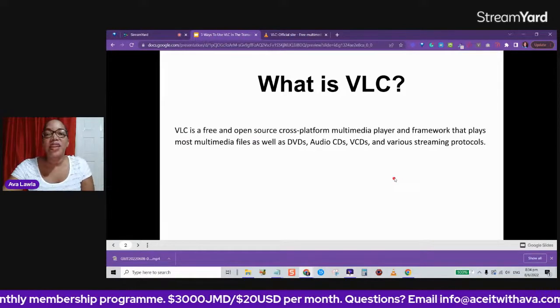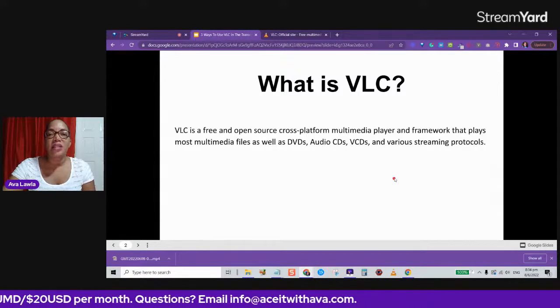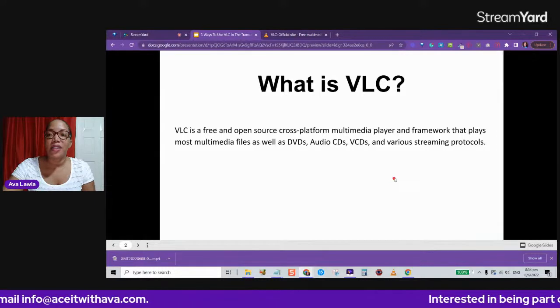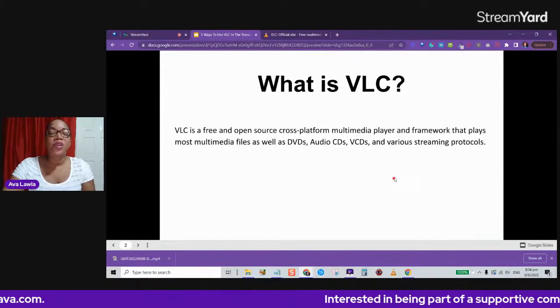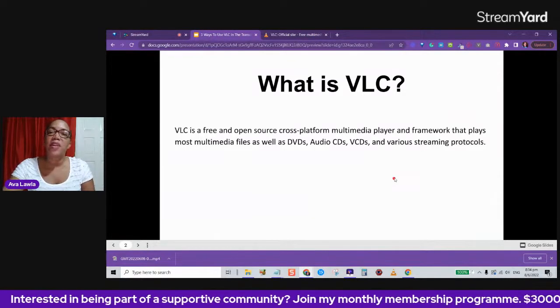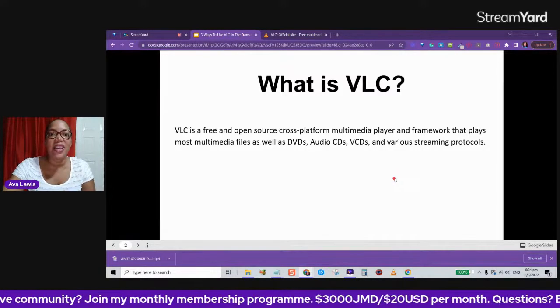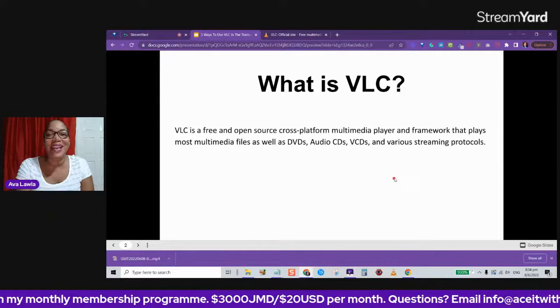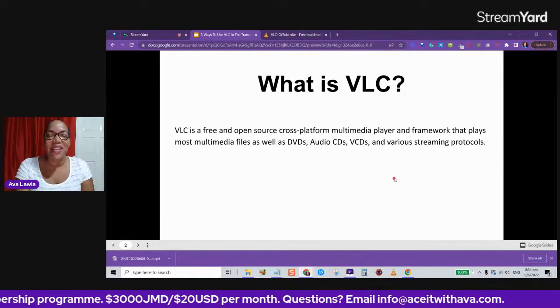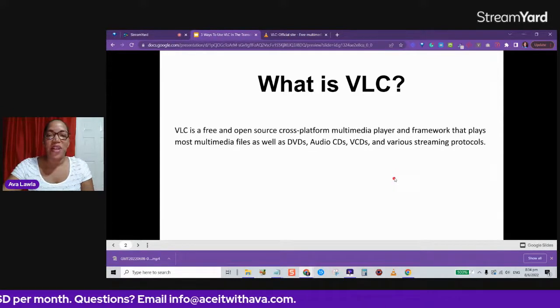So it's a free application that you can download onto your computer, install it, and you can use it to play most multimedia files. So if you're a transcriber, multimedia files are what you work with, a variety of formats for audio or video files, and it's good to have a media player that's able to play that. So the main function of VLC, I should say one of the least functions that it has, is that it's a media player. So you can just basically use it to play any audio or video file.